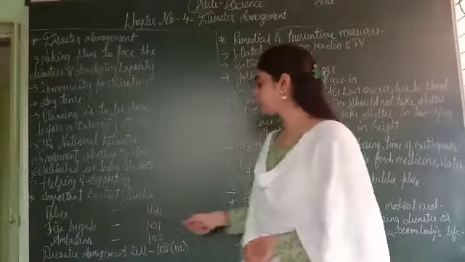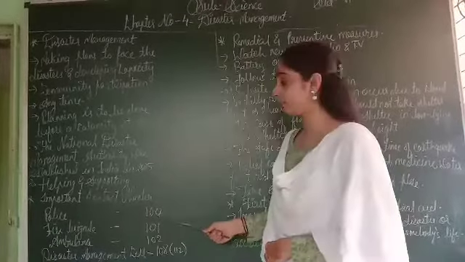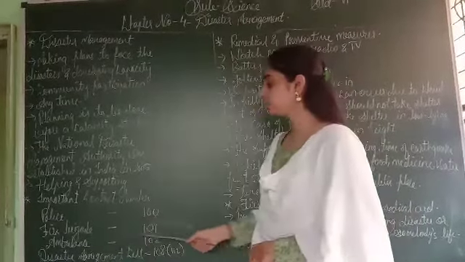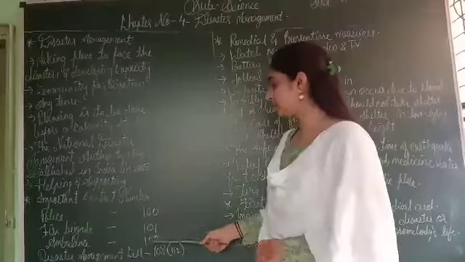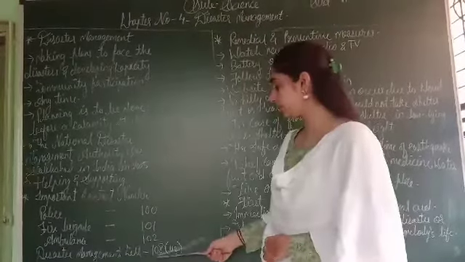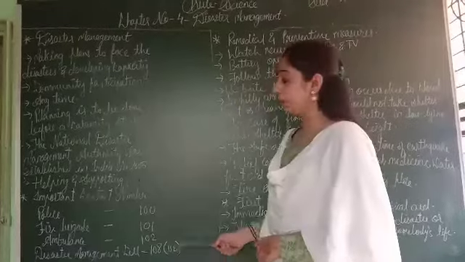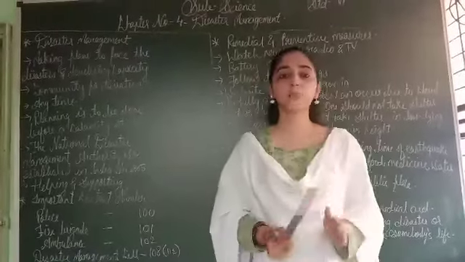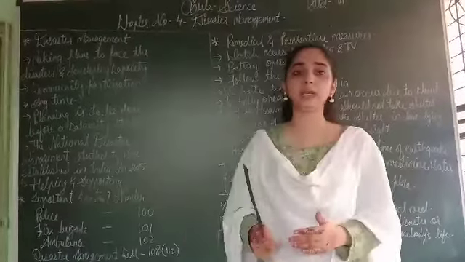For police, we have 100. Next, fire brigade, we have 101. Ambulance, we have 102. Disaster management cell, we have 108 and 112. These are the people who can come to stop the disaster or to support us.